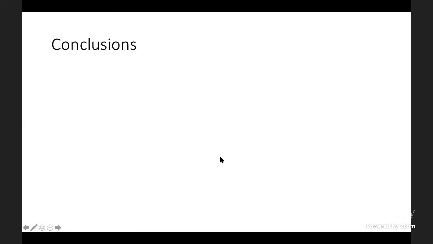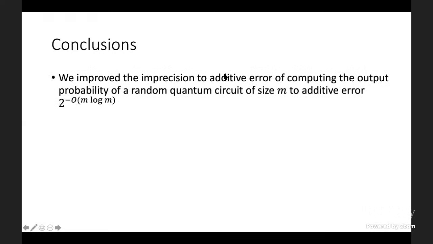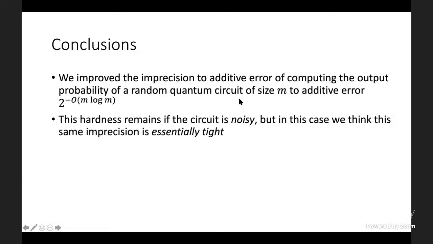Okay, great. So let me conclude. So what have we done? We've improved the imprecision to additive error of computing the output probability of a random circuit of size m to additive error 2 to the minus O of m log m. Now, what we showed is that this hardness remains if the circuit is noisy. But in this case, we think that the same imprecision is essentially tight, up to a log m factor in the exponent.